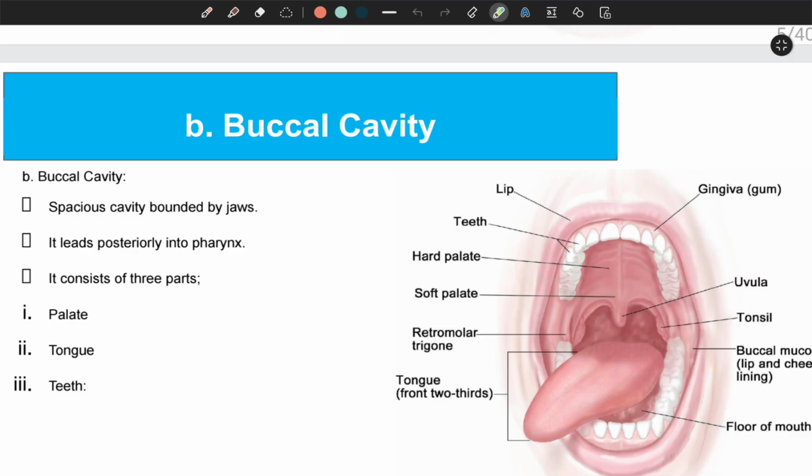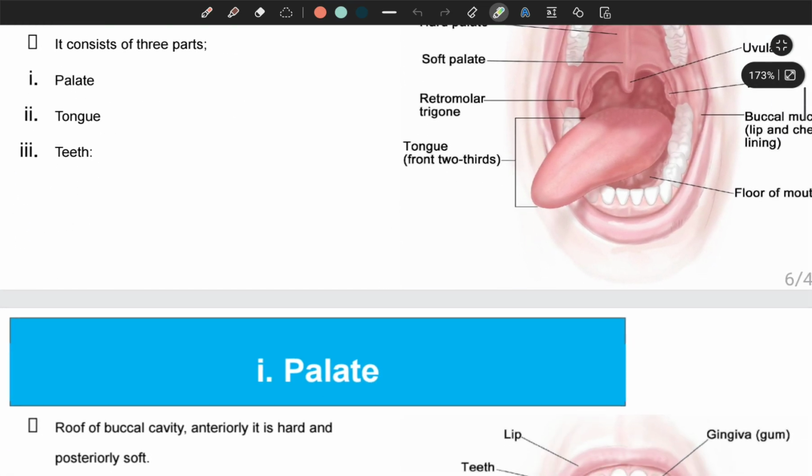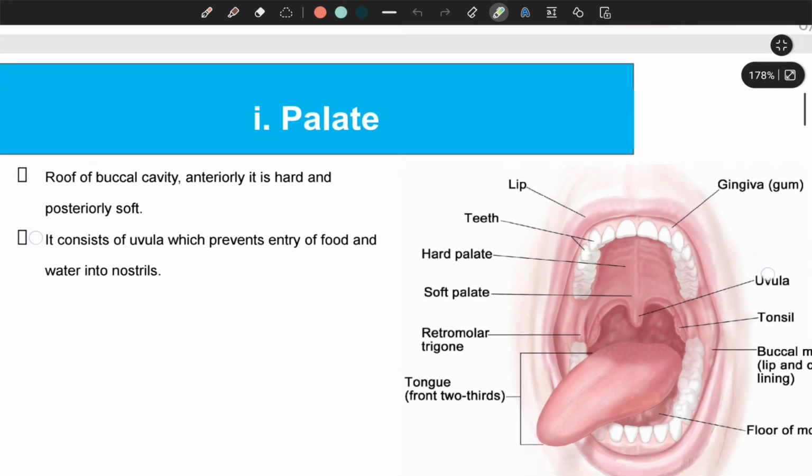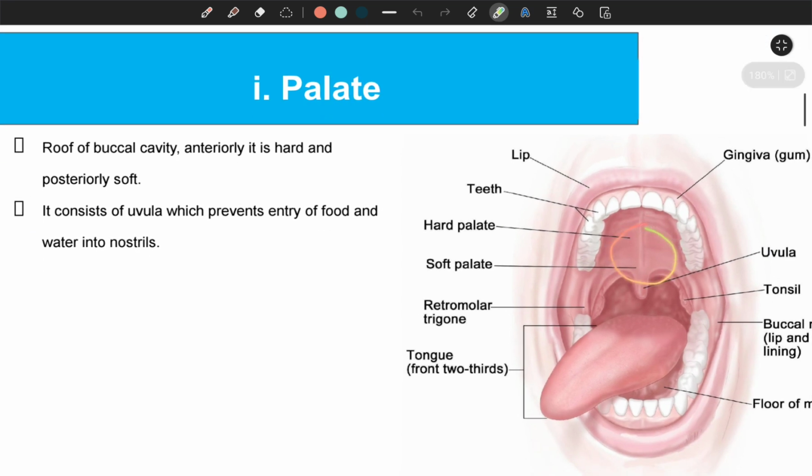It consists of three parts inside it. One is the palate, which is the roof of the buccal cavity. Then we have a triangular muscular organ known as the tongue, and the hard and pointed structures known as teeth. Palate is the roof of the buccal cavity. Anteriorly, it is hard, whereas posteriorly, it is soft. It consists of a muscular hanging leaf-like structure known as the uvula, which prevents the entry of food and water into the opening of the nose, that is known as the nostrils.